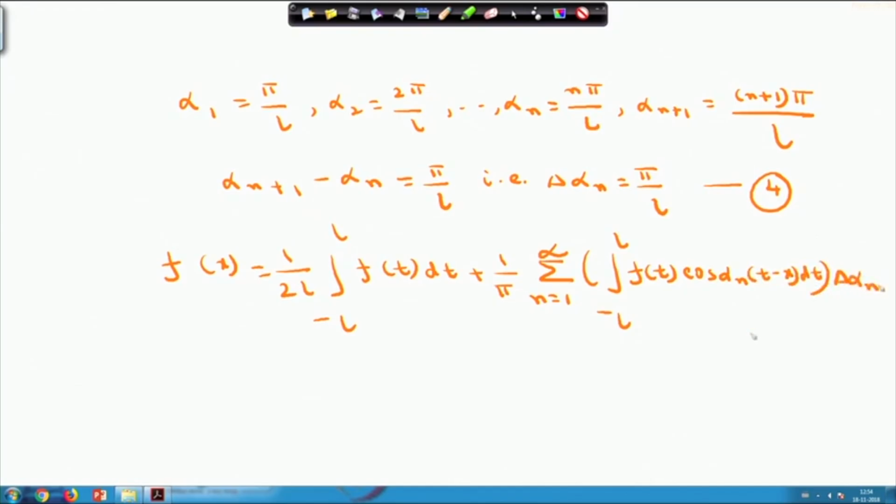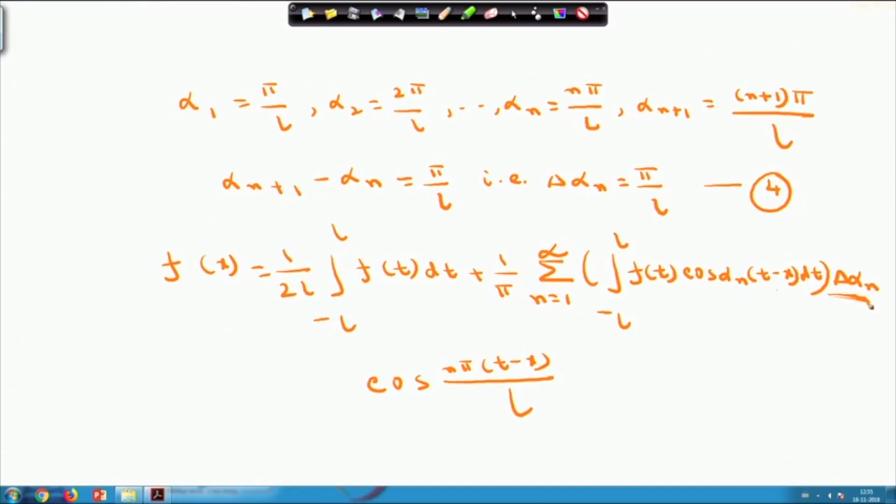By this substitution, cos of n pi into t minus x by L becomes cos of alpha n into t minus x, and this is replaced here as del alpha n.